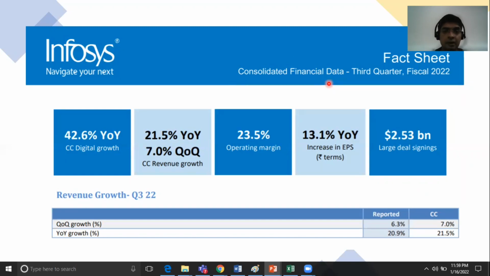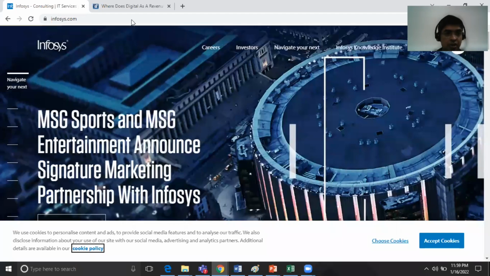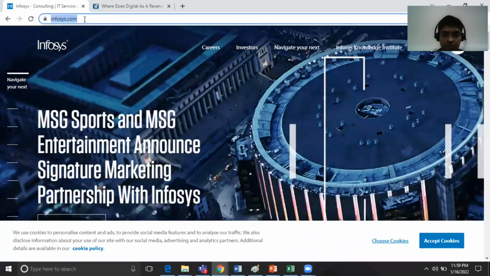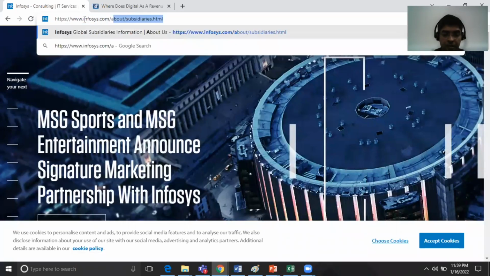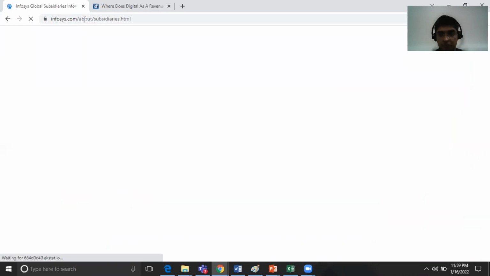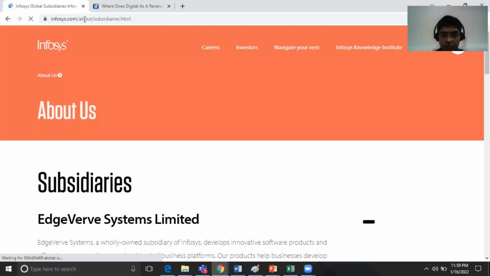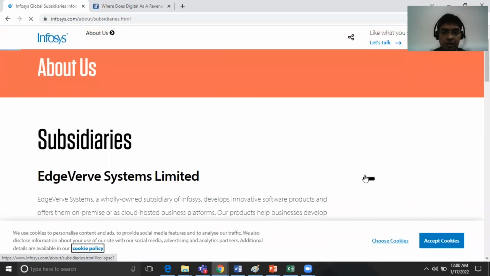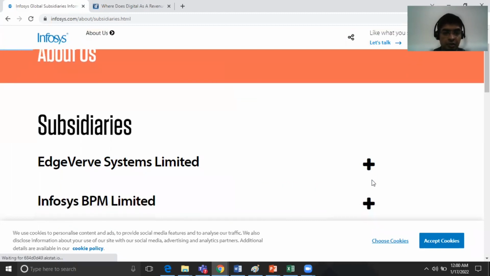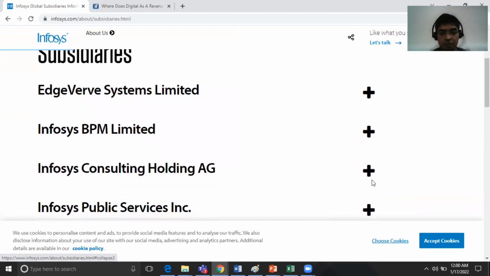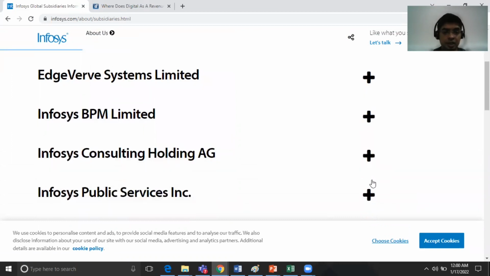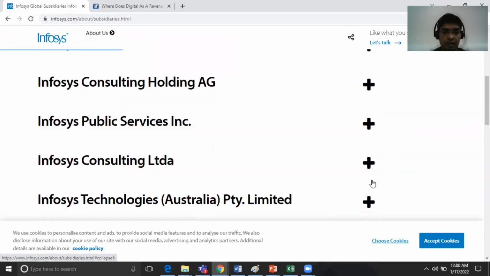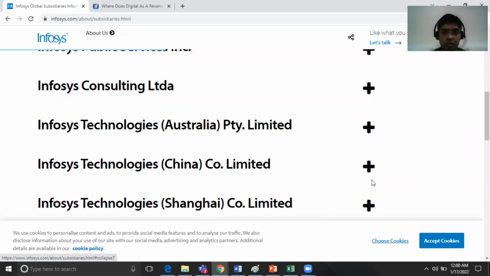For that, I would like to draw your attention to infosys.com, and from here we will go to the subsidiaries list of INFOSYS. When we have a look at this website, we see that there are multiple subsidiaries of INFOSYS. The first one being Edge Verve Systems Limited, INFOSYS BPM, INFOSYS Consulting Holding AG, INFOSYS Public Services Consulting Limited, and so on and so forth.